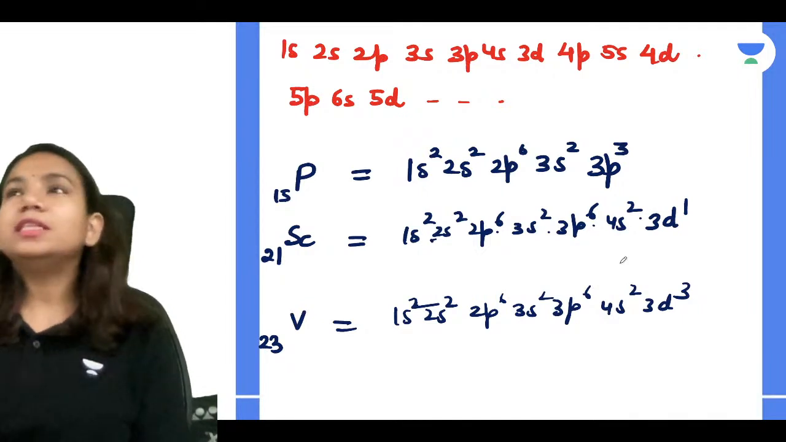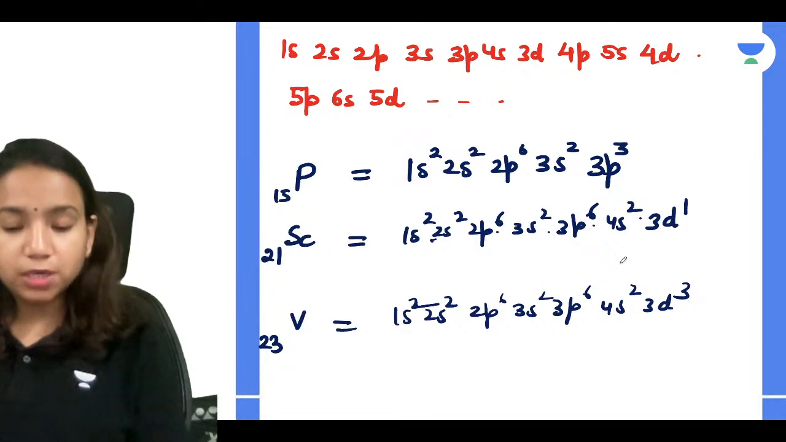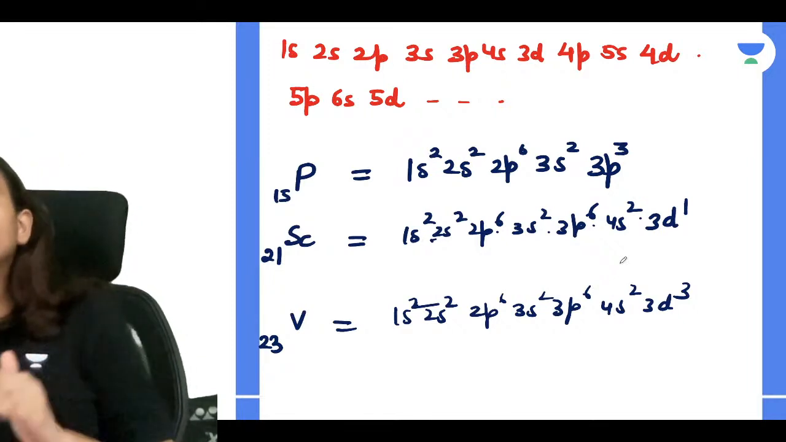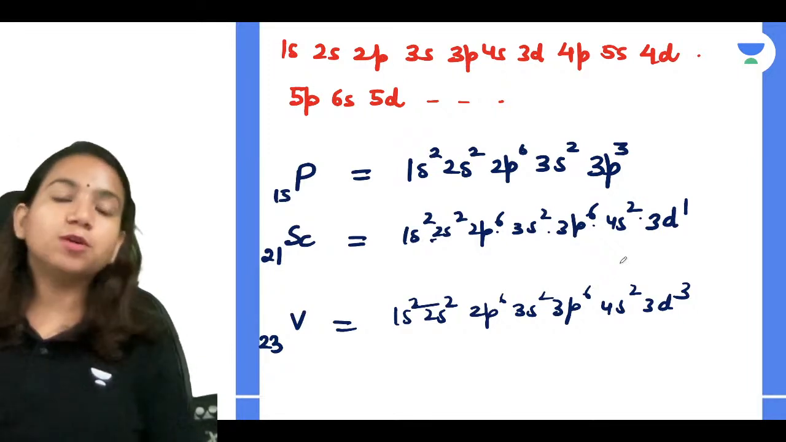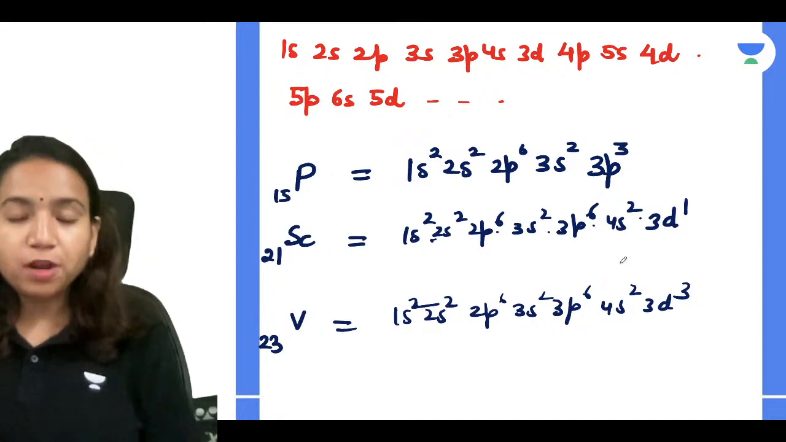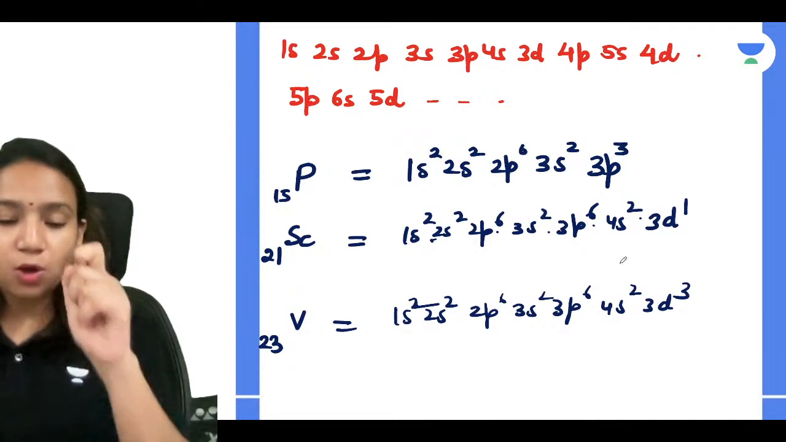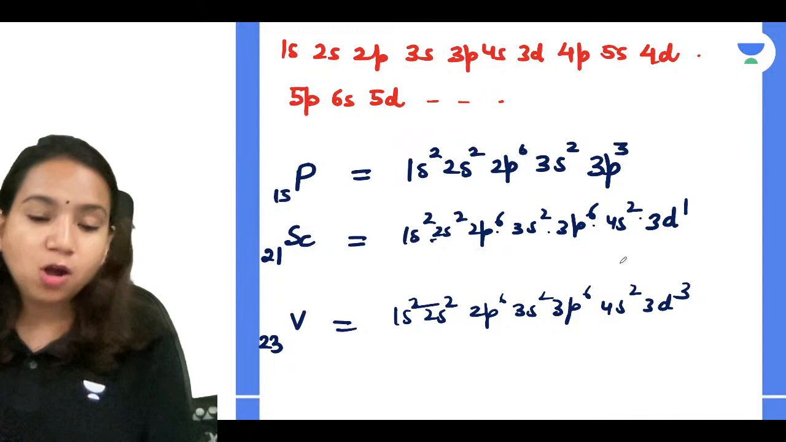Now when we meet in the next session, we'll be learning about quantum numbers, and we'll talk about many things in detail, because quantum numbers are very important. They are a set of numbers which helps us find the information regarding the orbital and electrons.